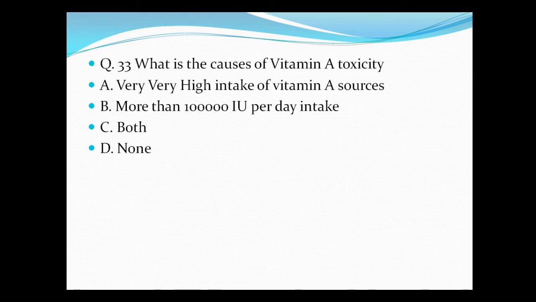Question number 33. What are the causes of vitamin A toxicity? A. Very high intake of vitamin A sources. B. More than 1 lakh international unit per day intake. C. Both of these, and D. None of these. So both of these options are correct.